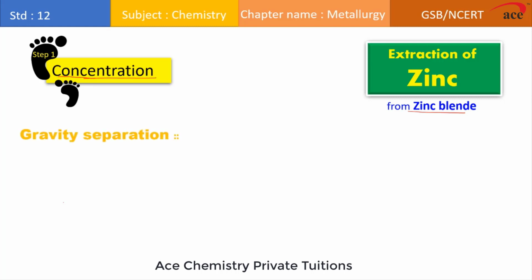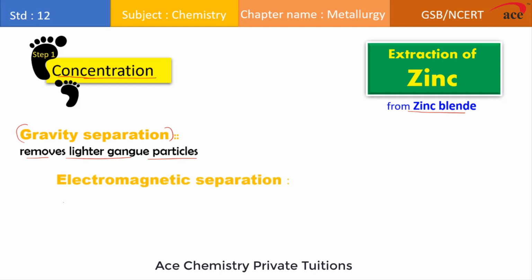Gravity separation. This gravity separation is applied for all types of ore. It removes lighter gangue particles, since the principle is the removal of lighter gangue particles from the denser metal compound.